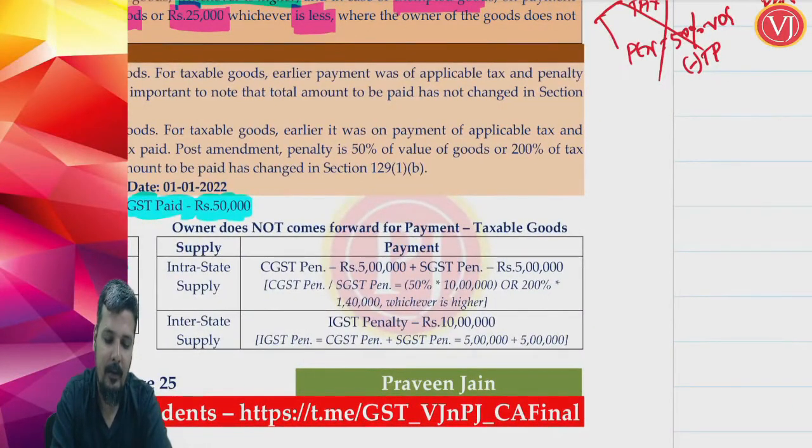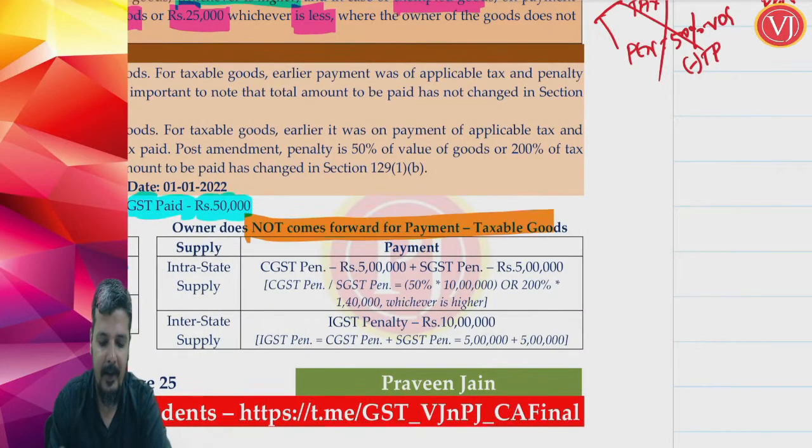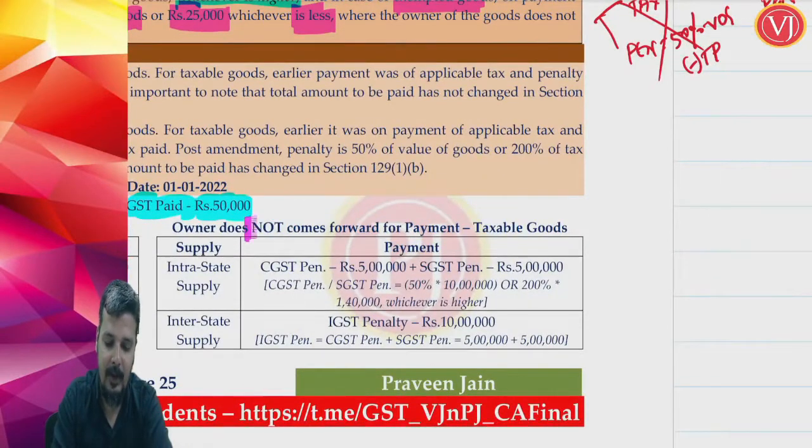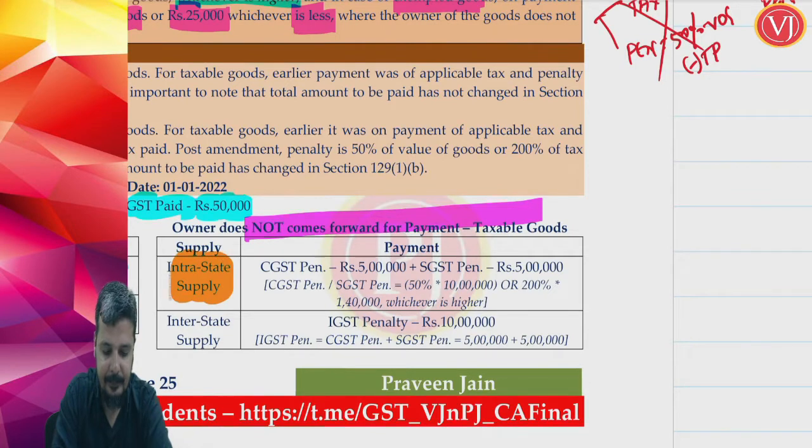Now let us see this understanding. When the owner is not coming forward for taxable goods, the same question: 10 lakhs is the value, GST rate is 28% and already paid is 50,000. If the owner is not coming forward, and it is intrastate supply, the value of the goods was 10 lakhs.